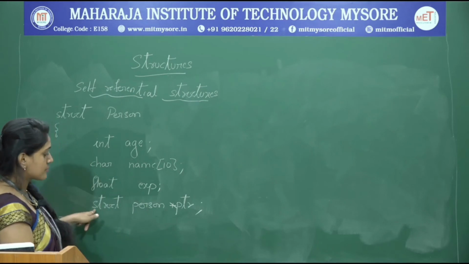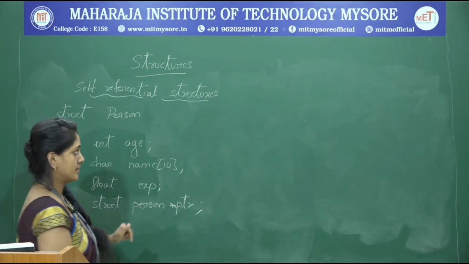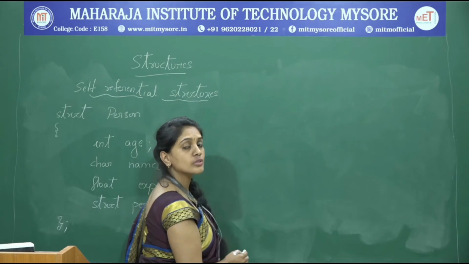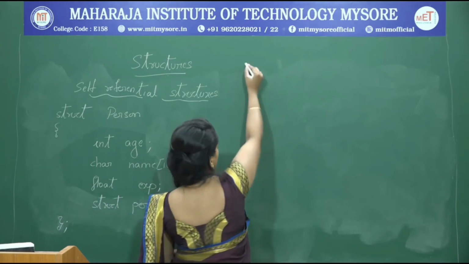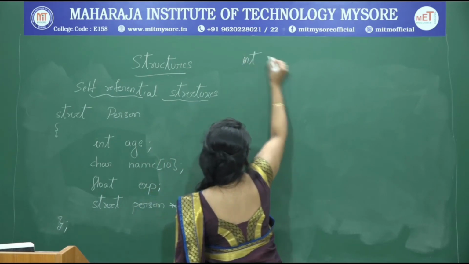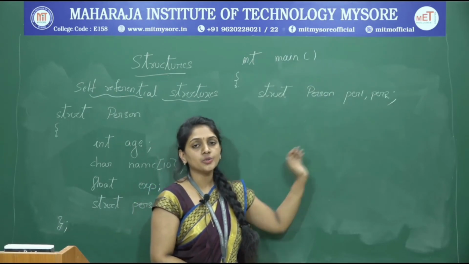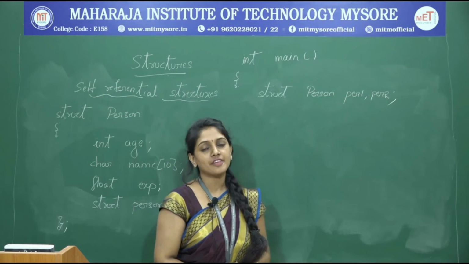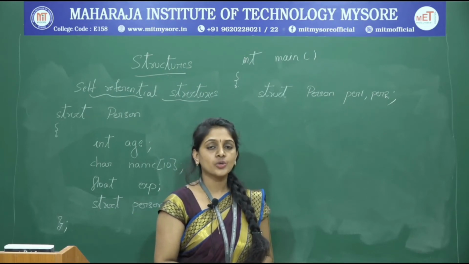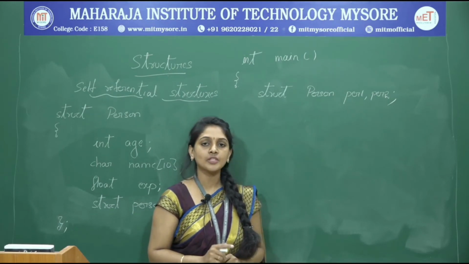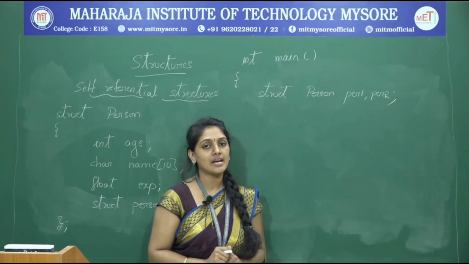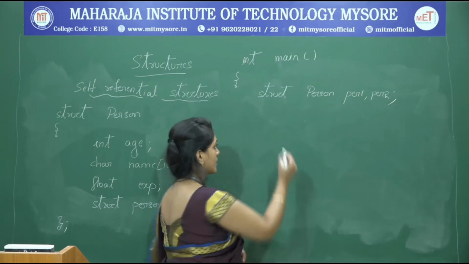See, at least one of its members is a pointer. How do we use this? How does the memory get allocated to this? So now PER1 and PER2 are the variables of the self-referential structure. To understand it better, we shall see how the memory is allocated for PER1 and PER2.